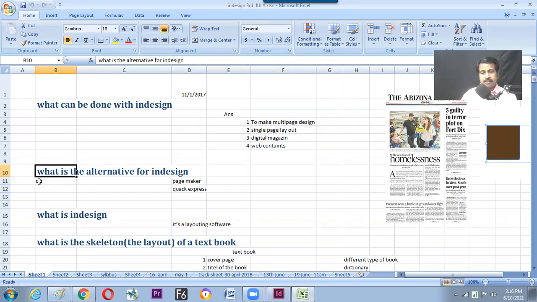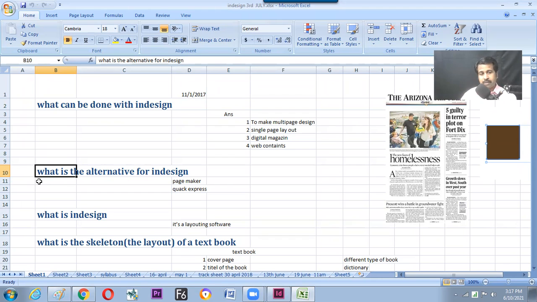To compete with that, Adobe created InDesign. But the best thing they did is they did not close PageMaker. All the old artists who are working on PageMaker are still working on the same, they have not closed it. But InDesign is an upgraded version of PageMaker.